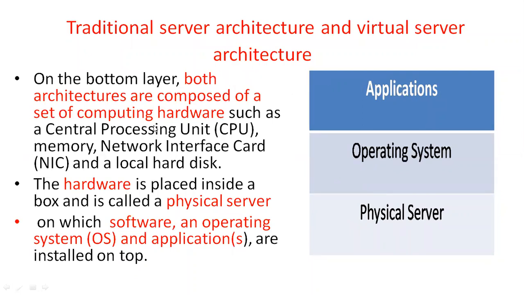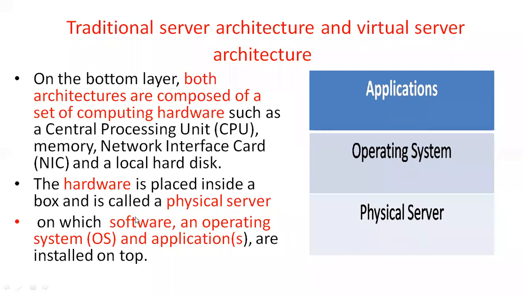Both architectures consist of a set of computing hardware. What are the hardware components? You have a CPU, memory, a NIC (network interface card), and a local hard disk. These are some of the components of the physical server.